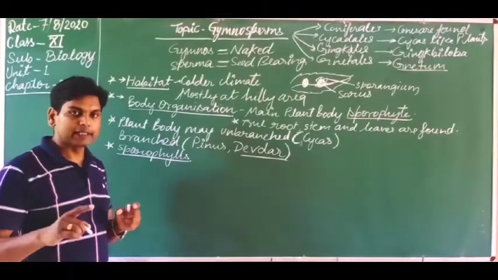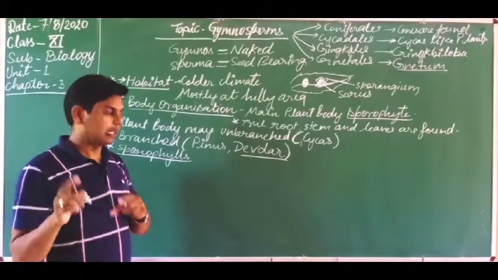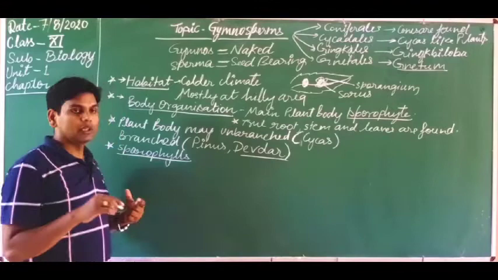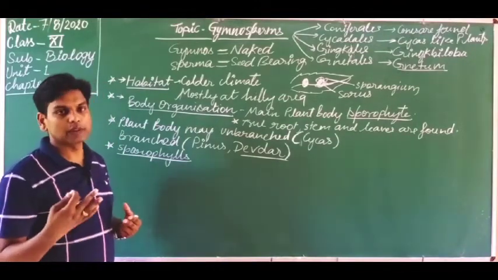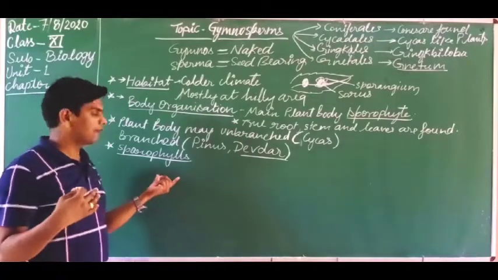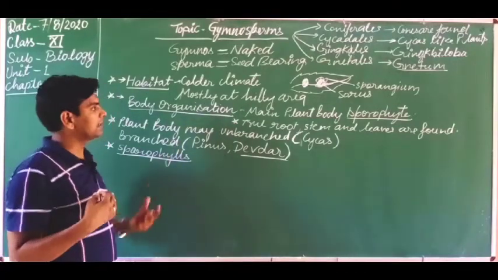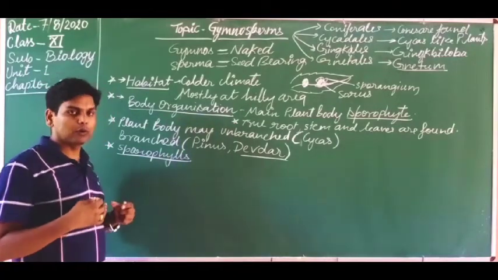That is why this is known as the sporophylls. Phylls is the term derived for leaves. Sporo means spores. So the leaves which are modified to produce the spores are known as the sporophylls. Okay, so here these leaves are present in a group.